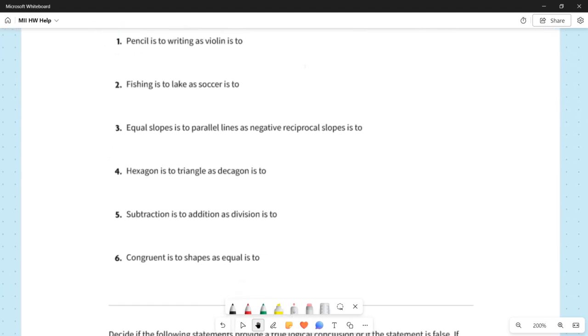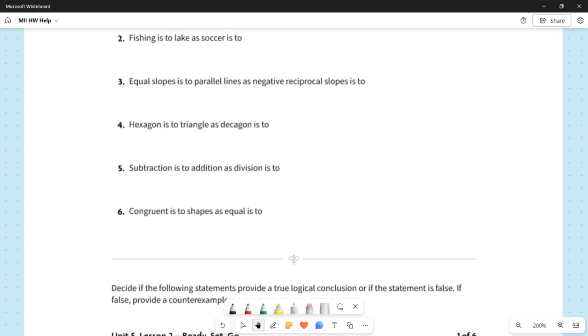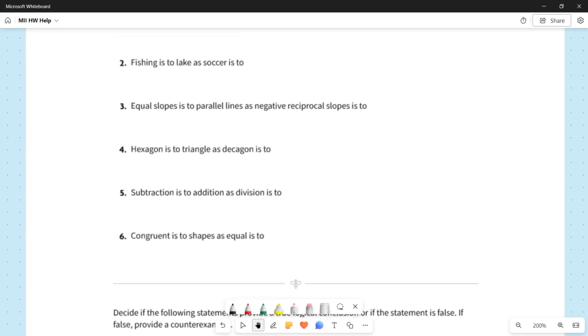So the first assigned problem was number 2. Question number 2 says, fishing is to lake as soccer is to blank. Okay, well, first thing we want to do is figure out what is the relationship that is apparent in the first part of this sentence.